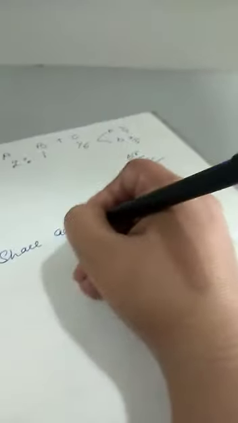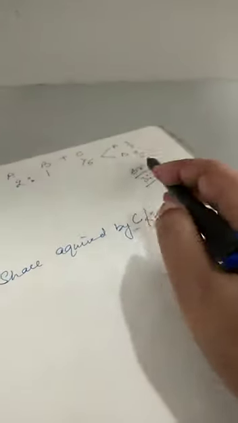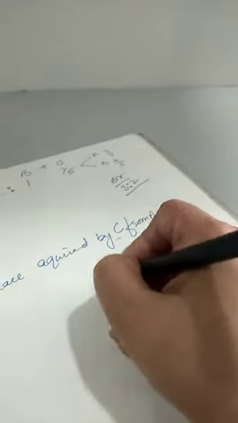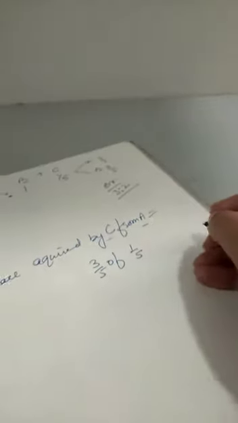We did the same kind of solution: the share acquired by C from A. How much is C acquiring from A? In 3:2, or we can say 3/5 or 2/5. So the share acquired by C from A is 3/5 of 1/5.